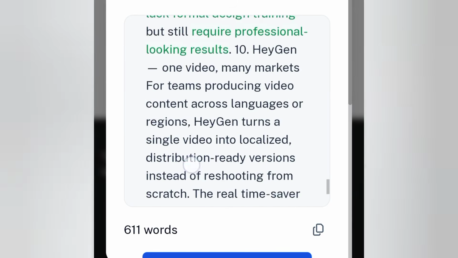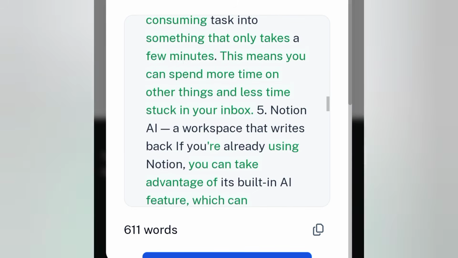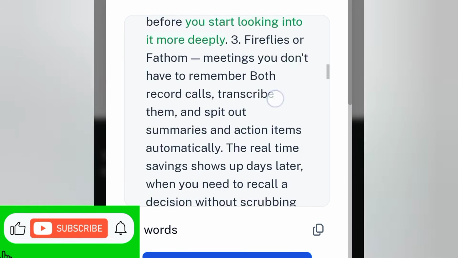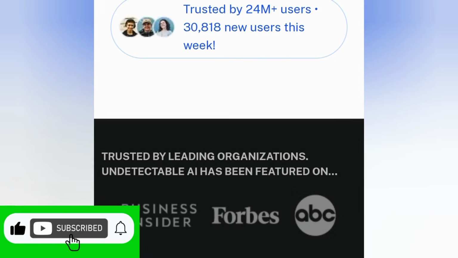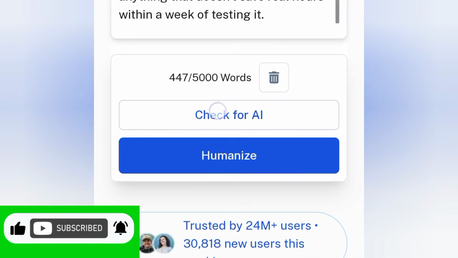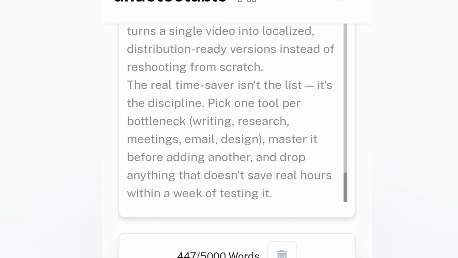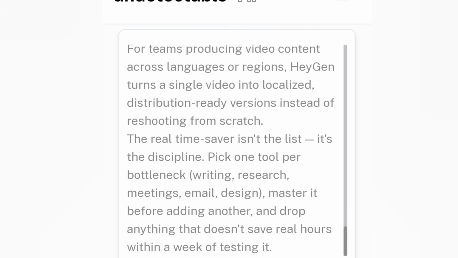So this is how you can write with AI using Cloud AI and then humanize your content. Now here, you can also come down here. Let's come here. You can also check for AI here. If you click on check for AI, you will also see if this content was written by AI, and this is what your client will check before they would be able to actually know that yes, you wrote it yourself or AI wrote it for you.